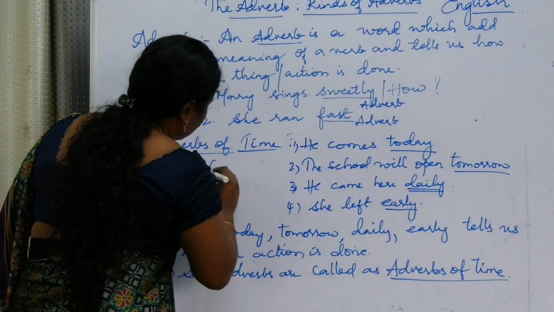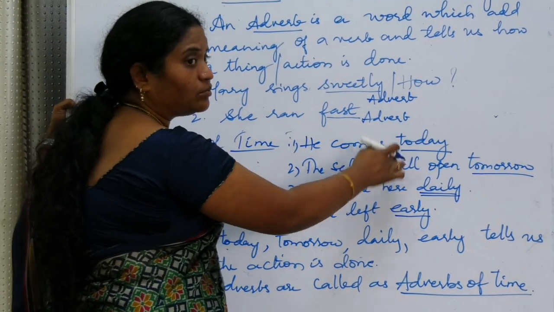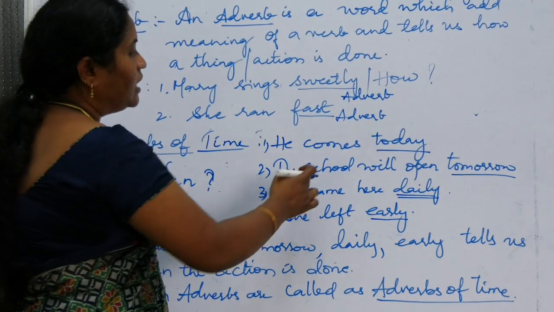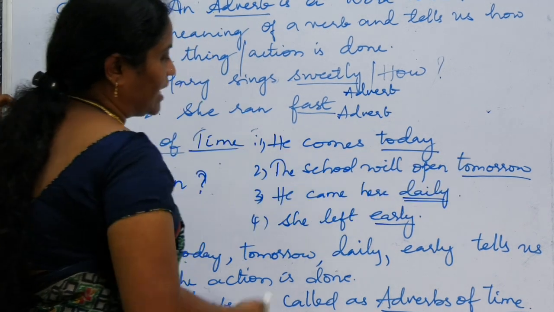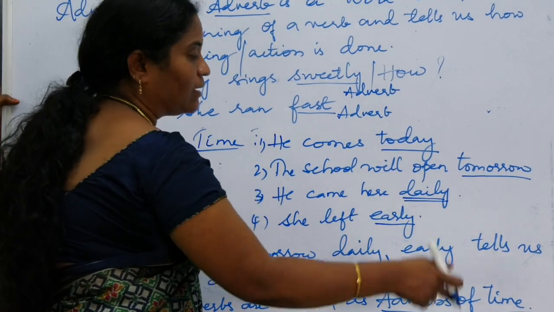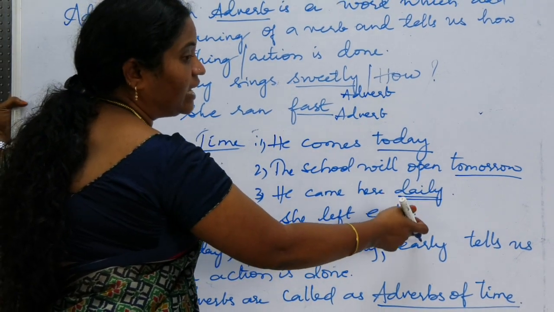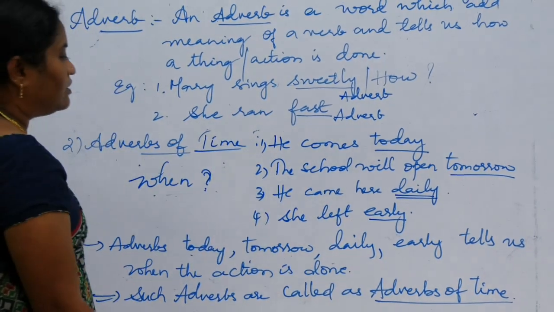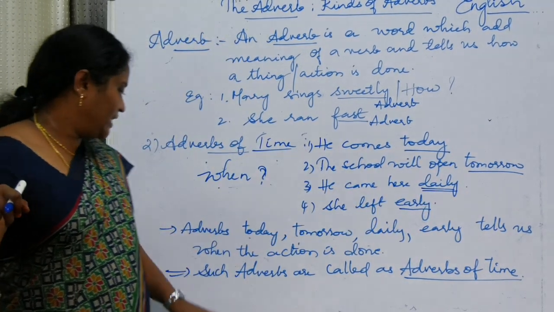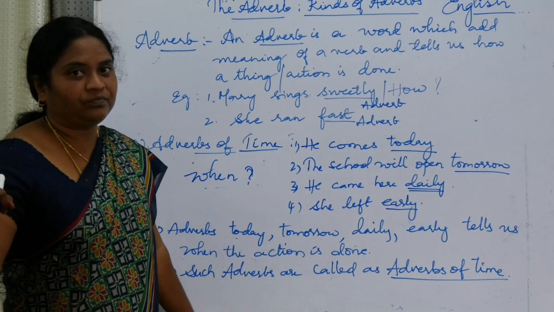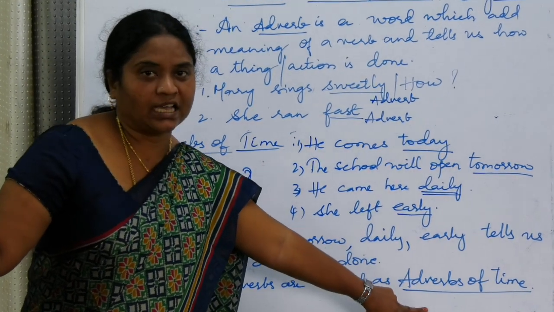It always answers the question when. He comes today. When did he come? Today. Today is an adverb of time. Okay? The school will open tomorrow. When the school will open? Tomorrow. Tomorrow is an adverb of time. He came here daily. Every day he will come. So it is an adverb of time. He left early. When did he leave? Early. So early is an adverb of time. So here the words today, tomorrow, daily, early tell us when the action is done. Such adverbs are called as adverbs of time.